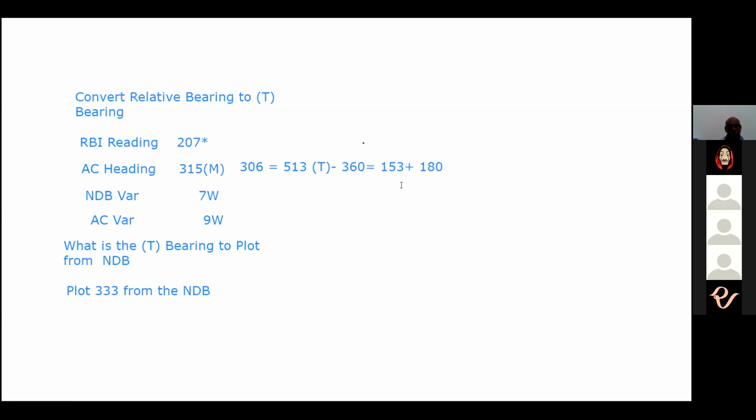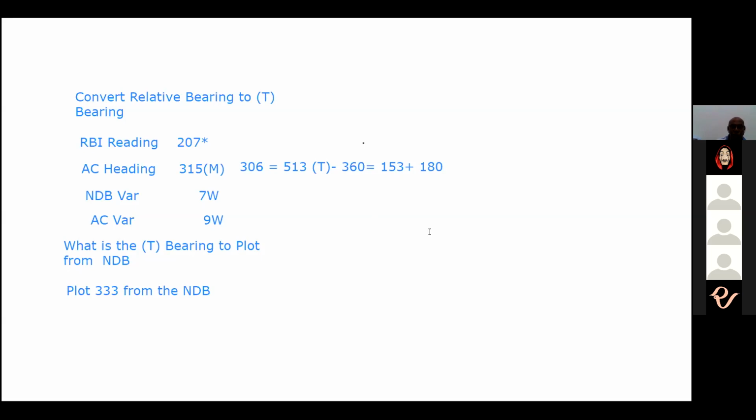Thereafter, we added 180 so that from the NDB we find the bearing to plot. We want to find what is the bearing from the NDB so that you can plot the line.